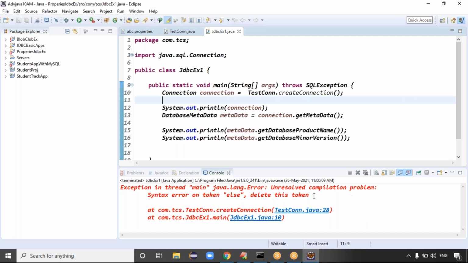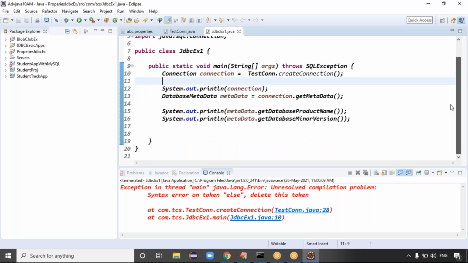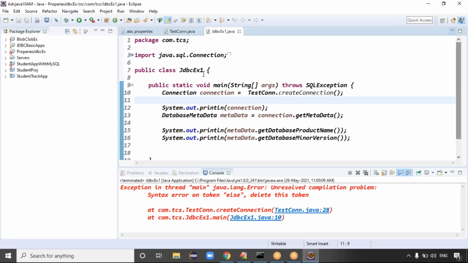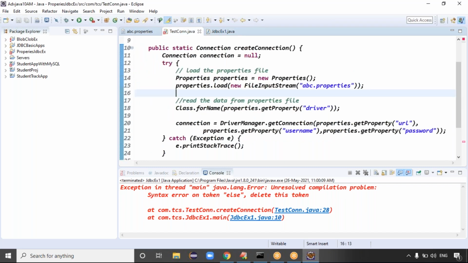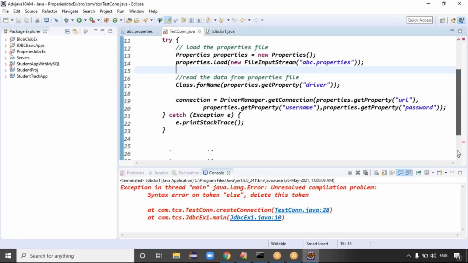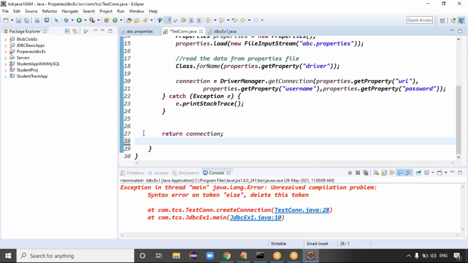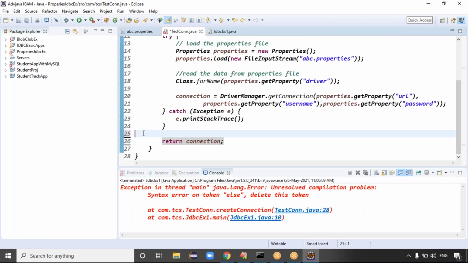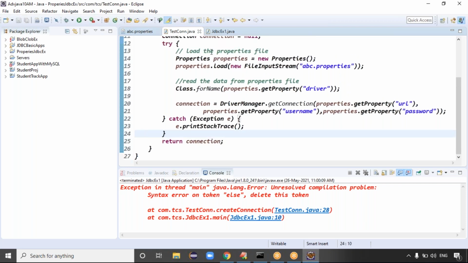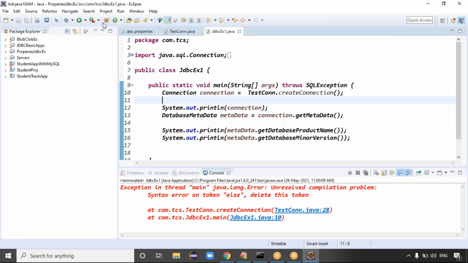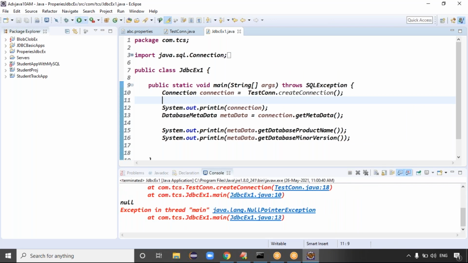Unresolved compilation error. Yeah, somewhere a compilation error is there, right? Else block. We just return the connection here. Once it is done, save it. JDBC example, click on run, guys.